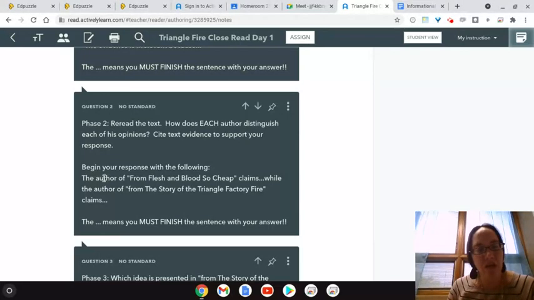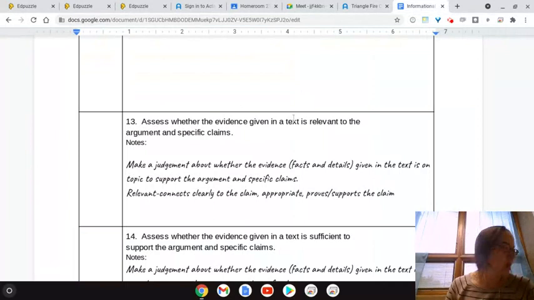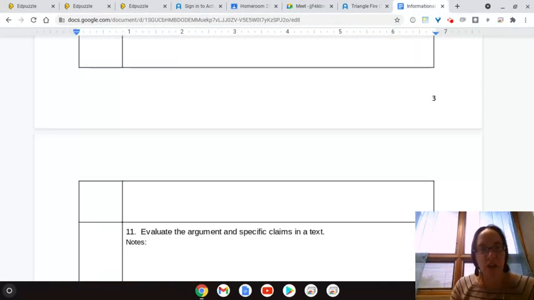You're going to begin your response with the author of, and that's the first piece listed, claims one specific thing. Put that in your own words, while the author of, and then state the second text claim in your own words, and then follow that with those specific opinion evidences that you found to support yourself, and then full sentence analysis. As you do this one, you're going to be looking at learning target number 9.